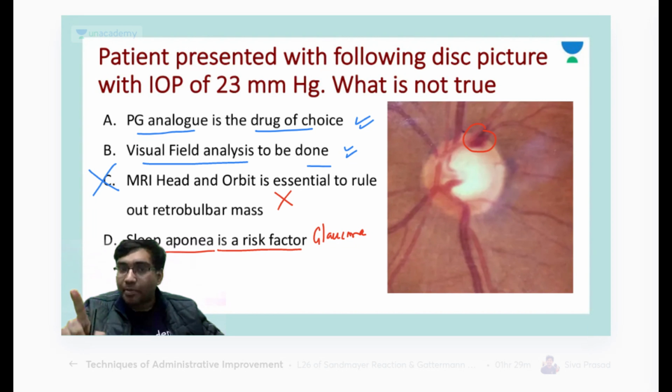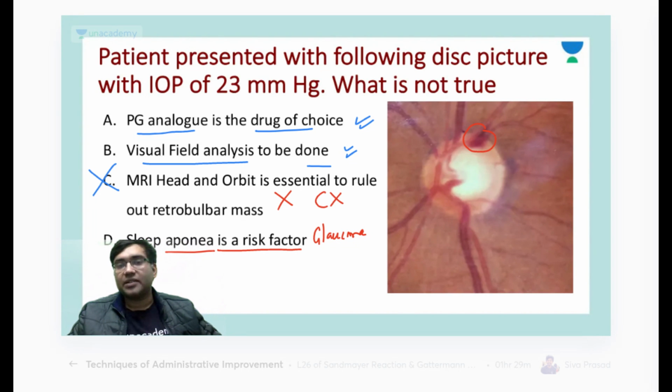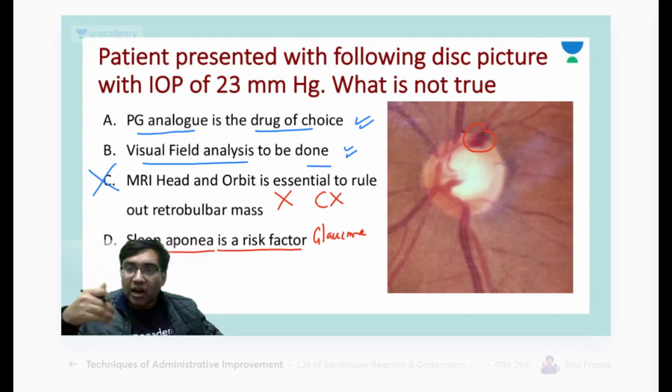MRI head and orbit is not done in these patients because this type of feature is not characteristic of any retrobulbar mass. Are you getting my point, Dr. Chehek? Okay, so option C is wrong here. Everyone give me a thumbs up if you are able to understand. So why sleep apnea, sir?